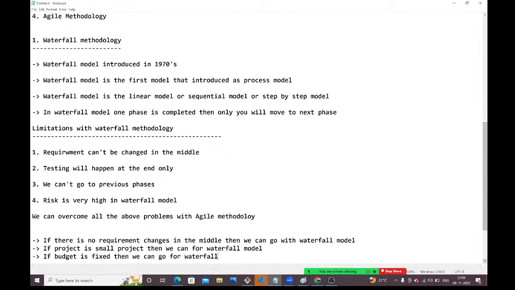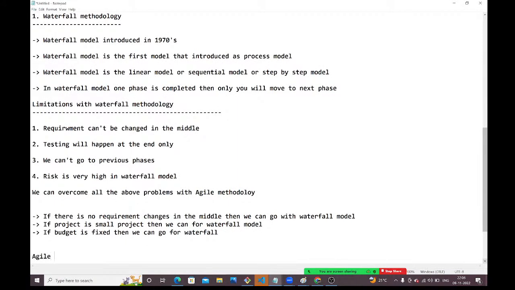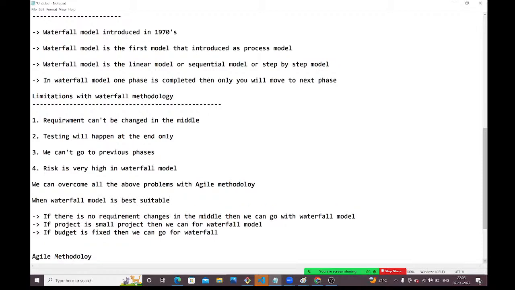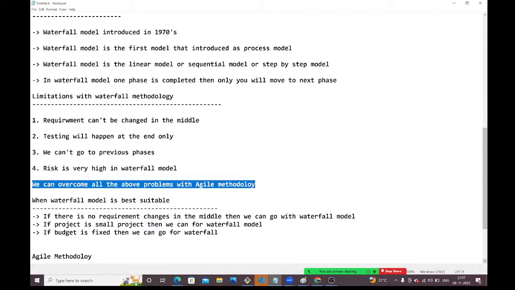See here, whatever problems we are facing with Waterfall, we can overcome all those problems by using Agile methodology. So when is the Waterfall model best suitable? If requirements are fixed, if the project is small, if the budget is fixed, then we can go for the Waterfall model, guys. Whatever problems we are facing with Waterfall, we can overcome by using Agile methodology.